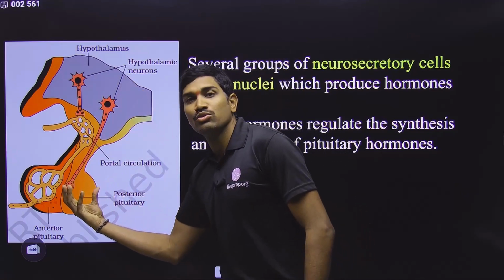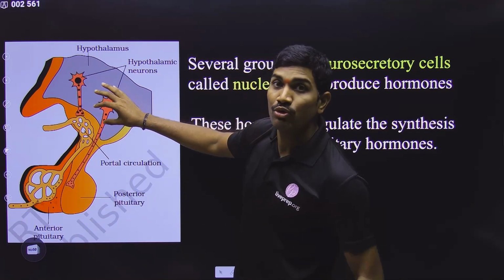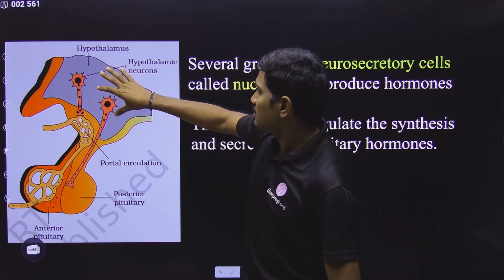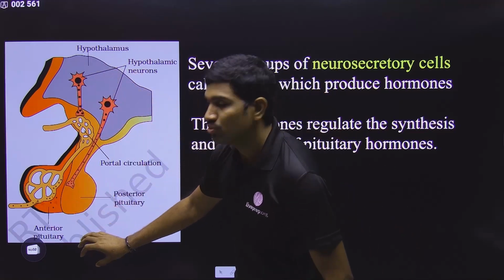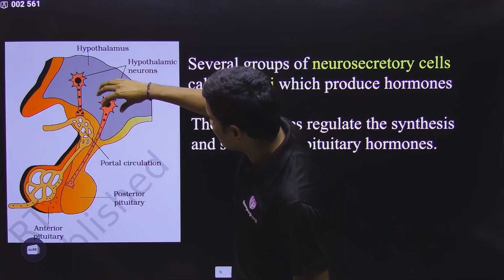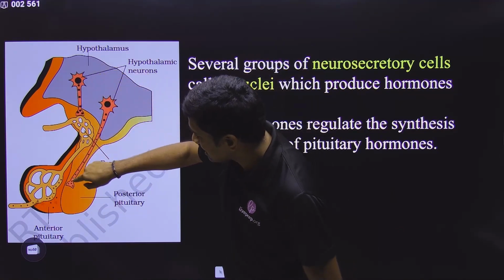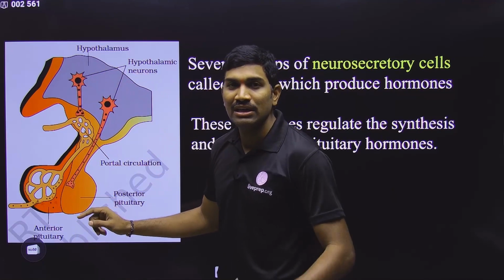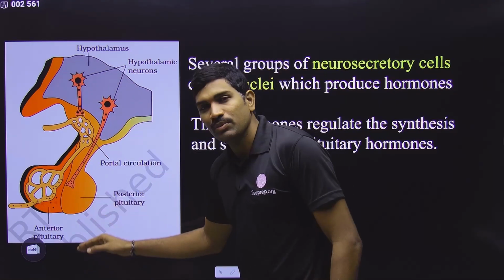That's why it is called neurohypophysis. But please remember, originally these hormones are produced, meaning synthesized, by the hypothalamus, but they are actually released from the neurohypophysis, because they are produced by the neurons of the hypothalamus, and since the axons extend to the posterior pituitary, they are released from the posterior pituitary.